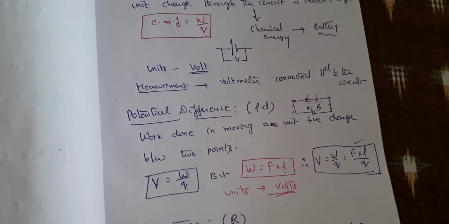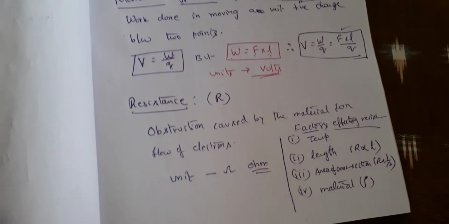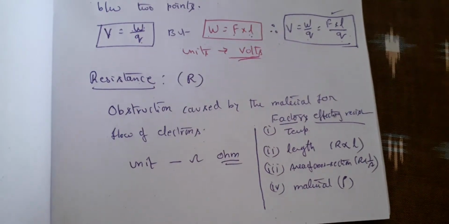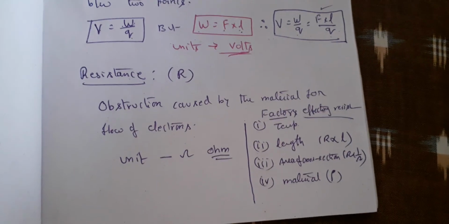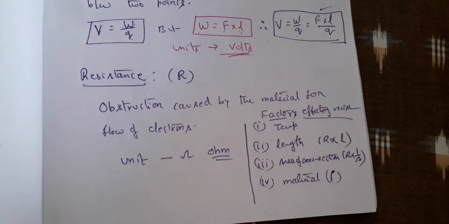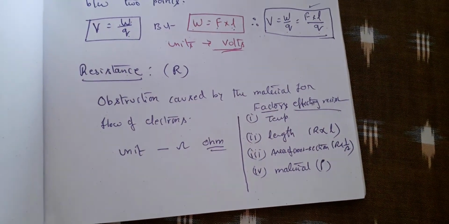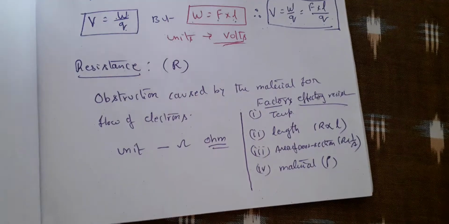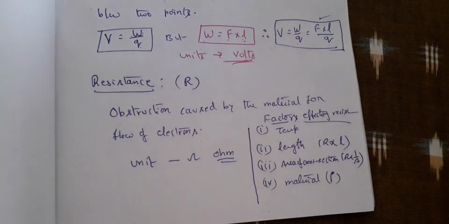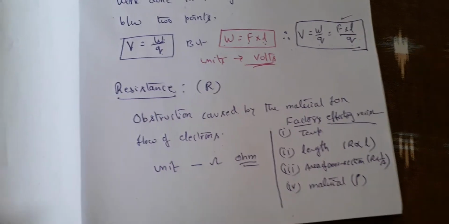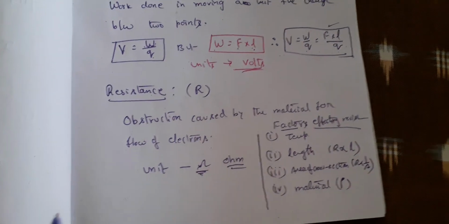And the last part of today's lesson, resistance. You all know very well that it is the obstruction caused by the material for the flow of electrons. So conductors have very little resistance. Insulators have very high resistance. Semiconductors offer partial resistance. The unit is ohm, and this is represented by the omega symbol.